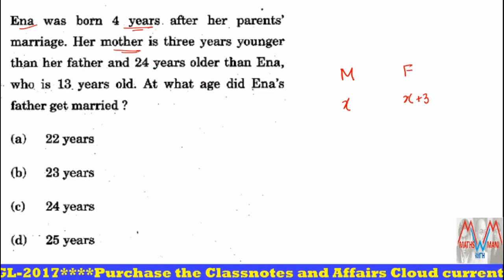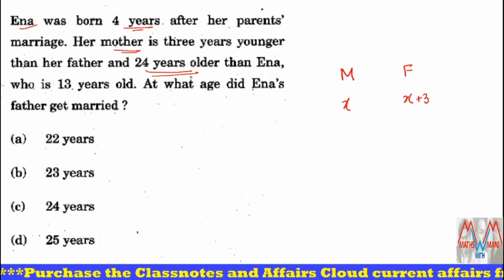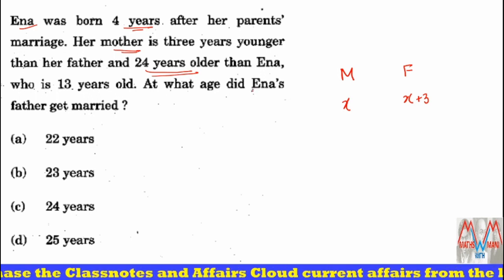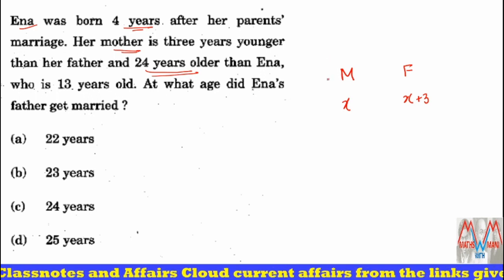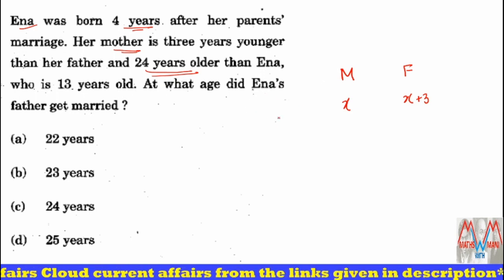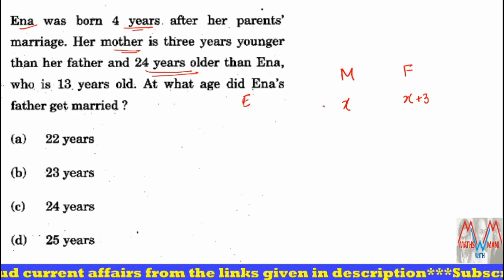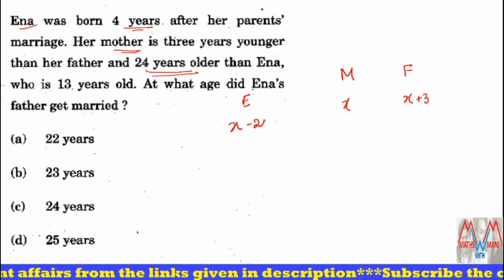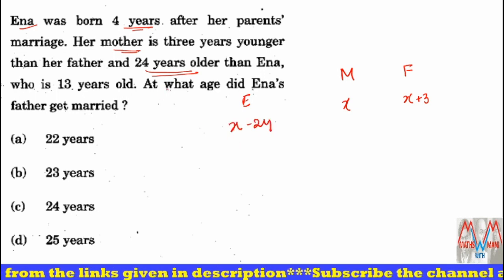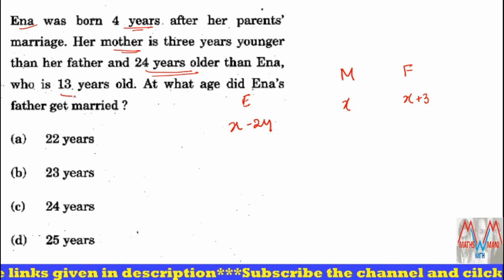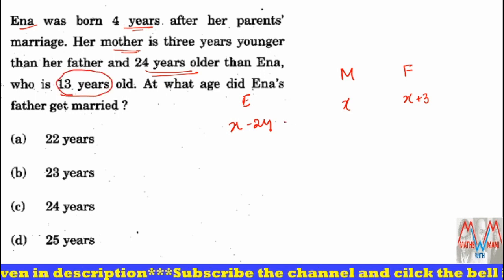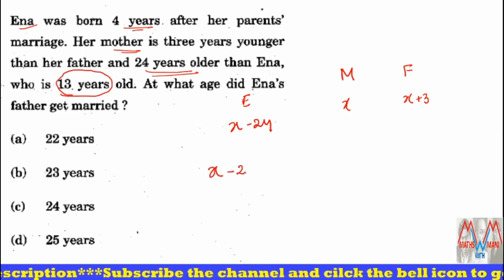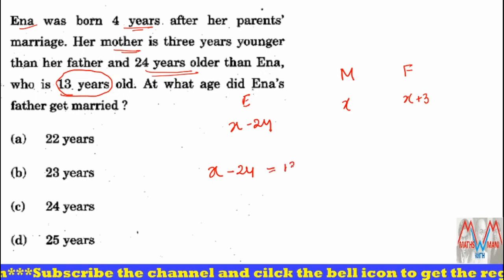Next, her mother is 24 years older than Ina. Then what is Ina's age? Ina's age is equal to X minus 24. Now the age is given as 13 years. So that means X minus 24 is given as 13 years.